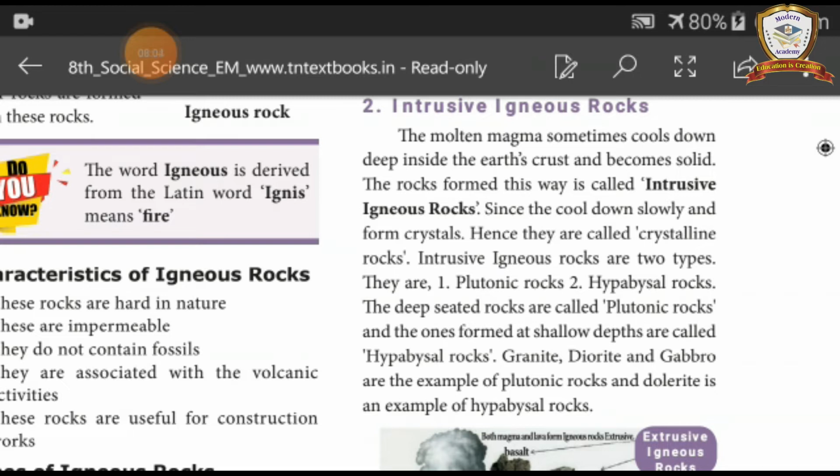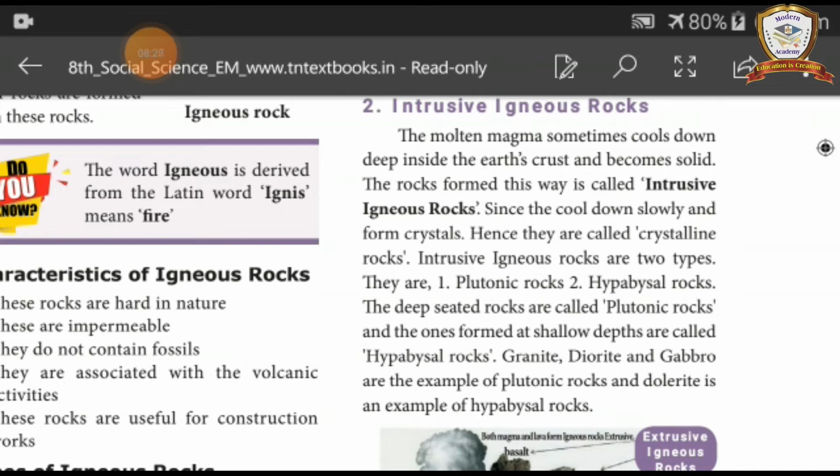Intrusive igneous rocks are of two types: plutonic rocks and hyperbasal rocks. The deep-seated rocks are called plutonic rocks, and the ones formed at shallow depths are called hyperbasal rocks.